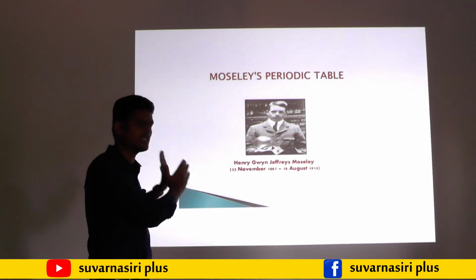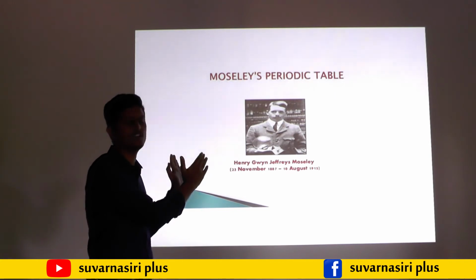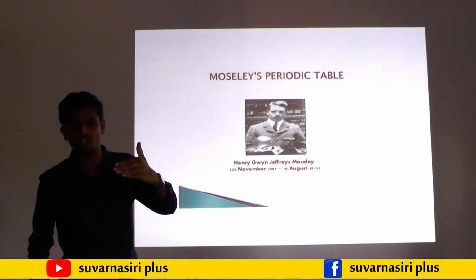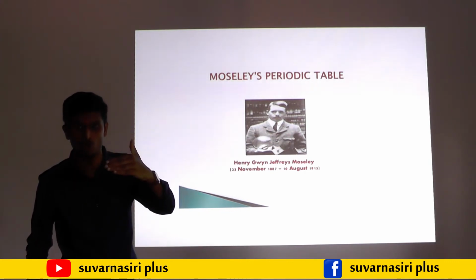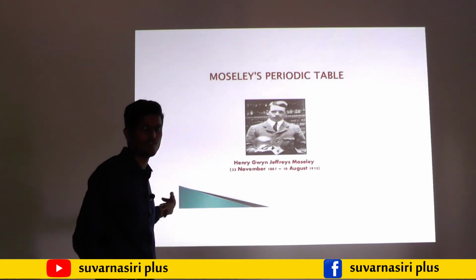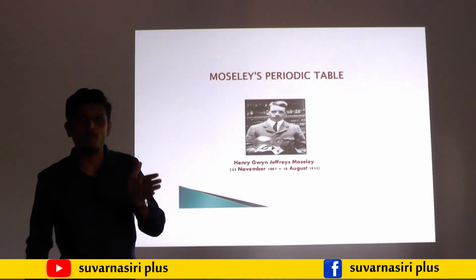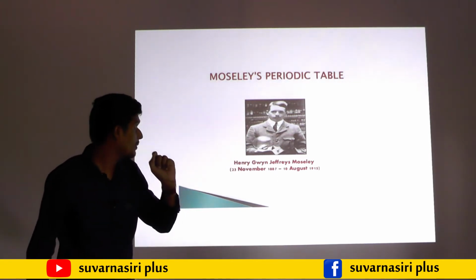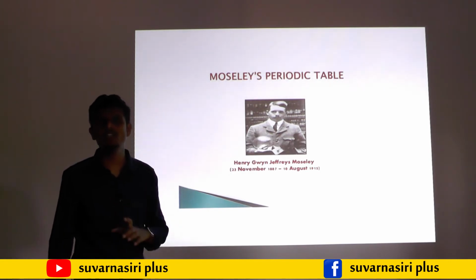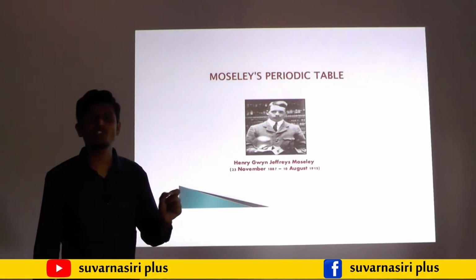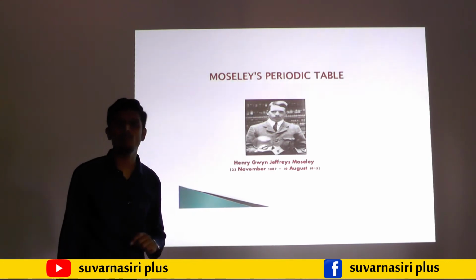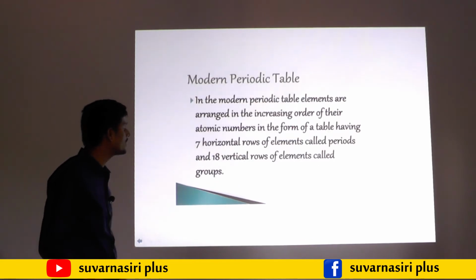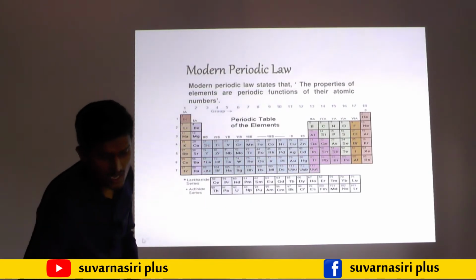When he arranged the elements in increasing order of atomic number, one problem was solved, that is isotopes. Isotopes were one of the drawbacks for Mendeleev. That isotope problem was solved when he arranged the elements in increasing order of their atomic number. Try to remember this one. The properties of the elements are periodic functions of their atomic number is the statement of the modern periodic law. Now in the modern periodic table there are 18 groups and 7 periods.